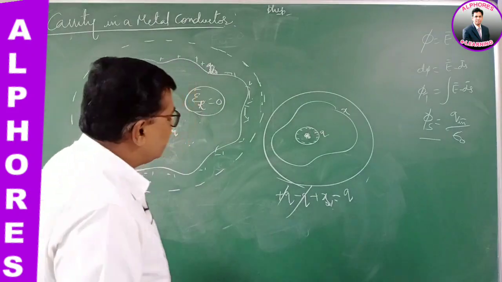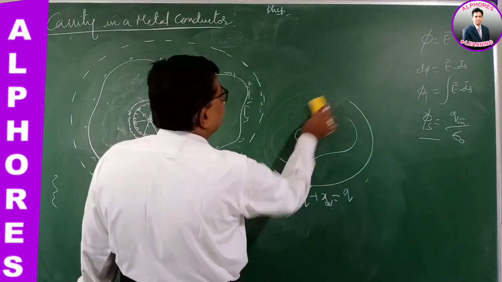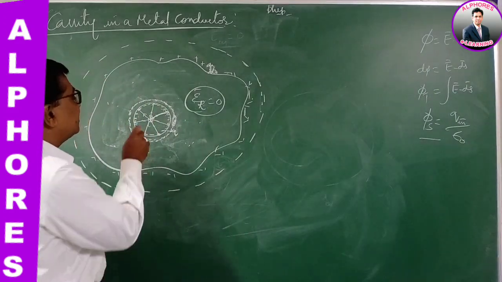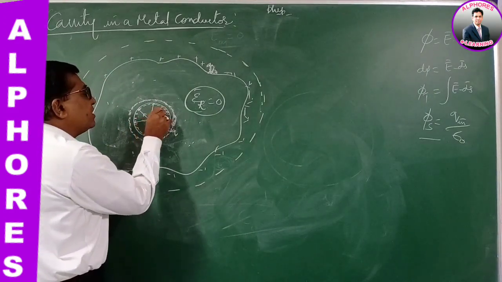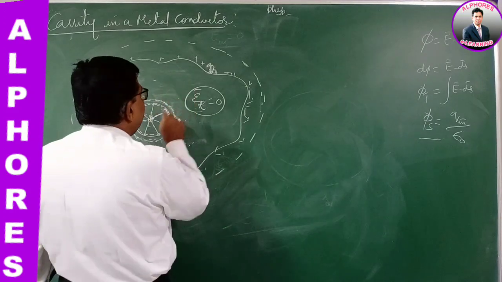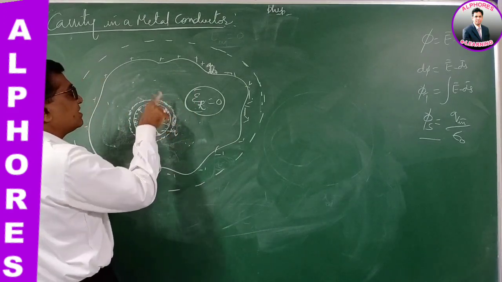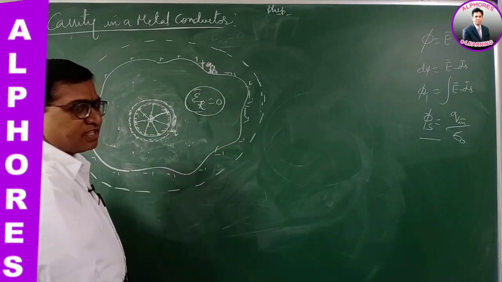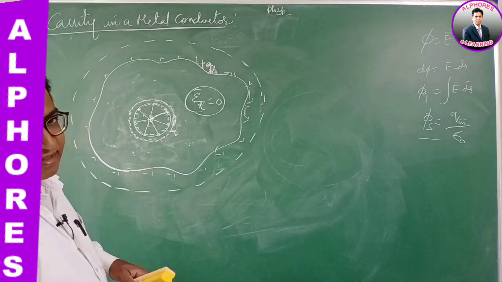So this way, whenever a charge is placed at the center of the cavity, an equal and opposite charge appears on the inner surface of the cavity, and an equal identical charge is produced on the outer surface of the metal conductor.